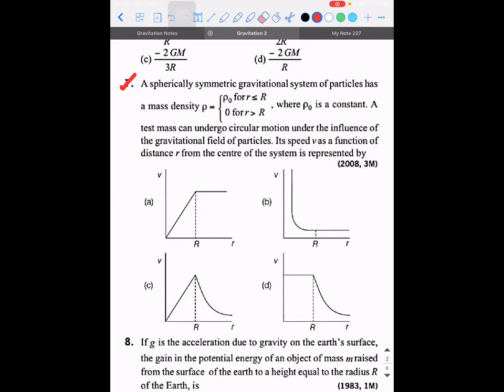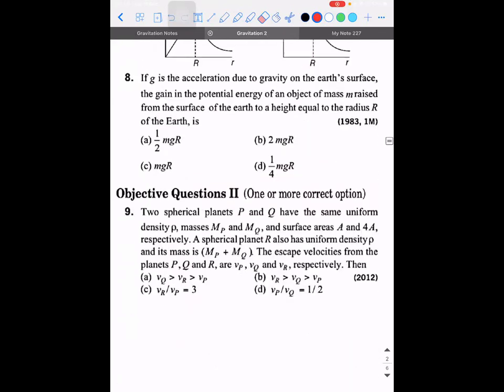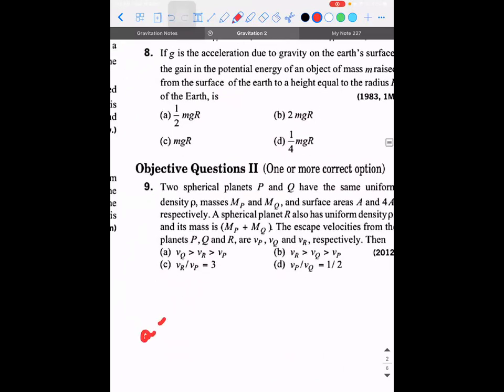Suppose the same thing is asked. For example, let's take an example of kinematics. If suppose they have given the value of acceleration as a function of displacement, let's say it is 2x square for x less than 5, 3x square for x greater than 5, something like this. And you're asked to calculate the graph between velocity and distance. Then it clearly tells us that acceleration is a function of displacement. Then what are we supposed to do? Since acceleration is a function of displacement, there we need to involve calculus.